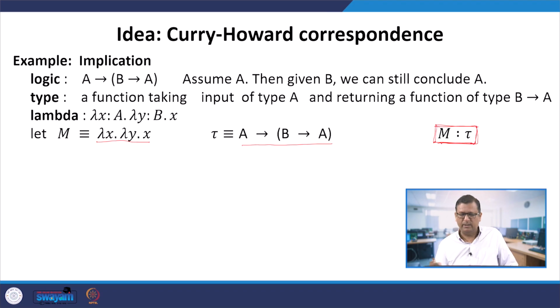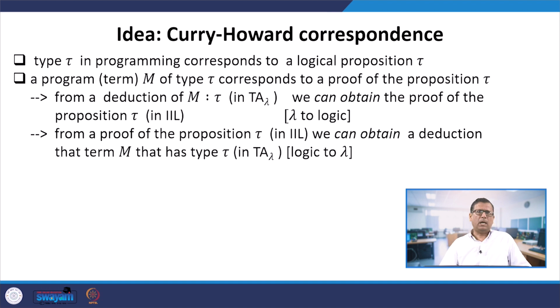These two are connected, and this connection is what we are developing. We are now viewing tau as a proposition in a logic, and trying to understand how the deduction of m has type tau is the same as the deduction of tau in the logic. Now, type tau in programming corresponds to a logical proposition tau. A program or a term m of type tau corresponds to a proof of the proposition tau.